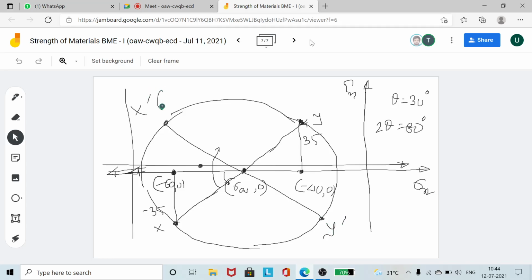For x prime, you just check. This is sigma n comma tau n. Tau n has become positive. Now you find out the coordinates of this point. You'll be getting some value of sigma n and some value of tau n from the actual graph, this is from Mohr's circle. Then you do the analytical method and find sigma n and tau n. If those two values match, you will be getting the answer.